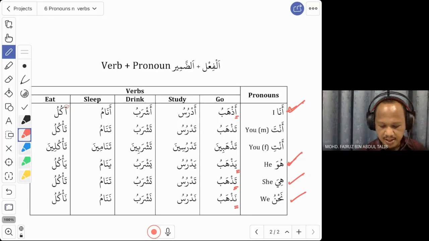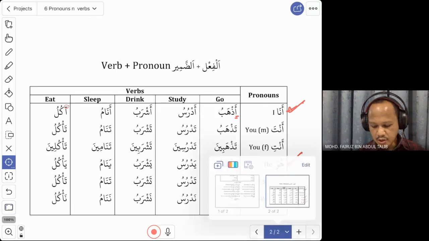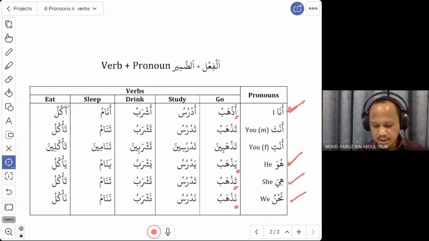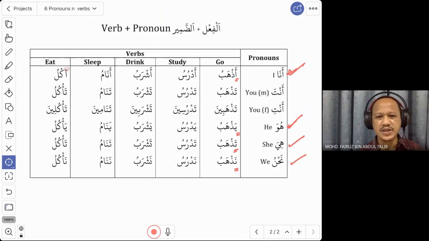Adrusu, I study. Now you want to say we study. Change to na. Adrusu, nadrusu. So nadrus, we study. You can combine with nahnu. Nahnu nadrus. Nahnu nadrus fi jami'ah. We are studying in the university.